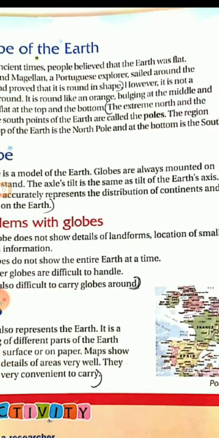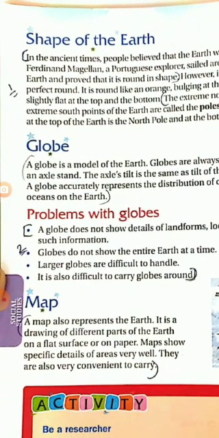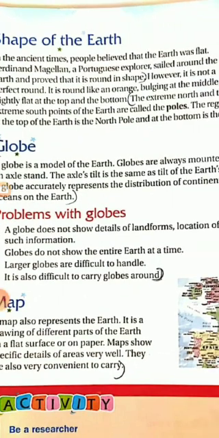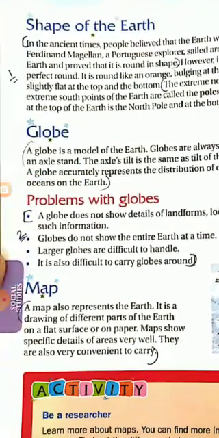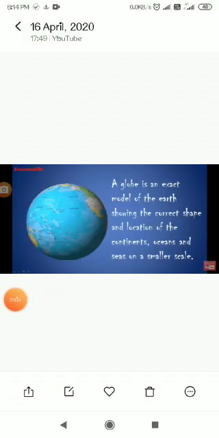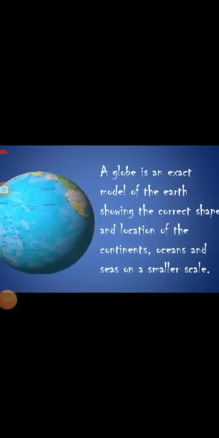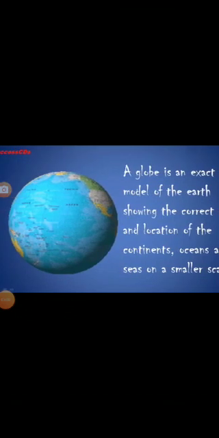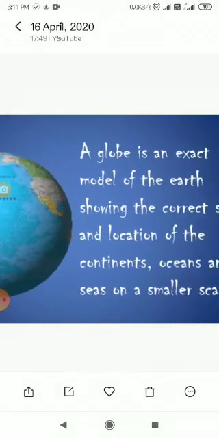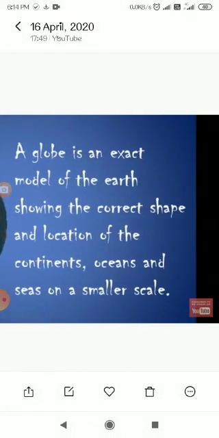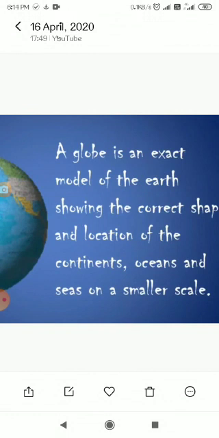It is the same as the tilt of the earth's axis. Here the globe accurately represents the distribution of continents and oceans on the earth. In this picture you can see a globe is an exact model of the earth, showing the correct shape and location of the continents, oceans and seas on a smaller scale.